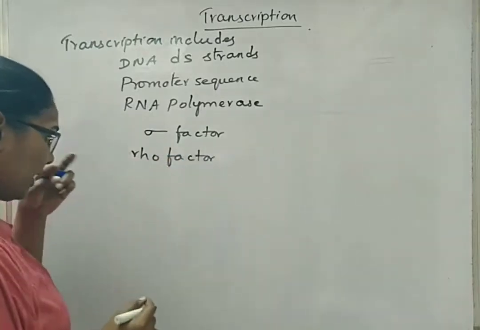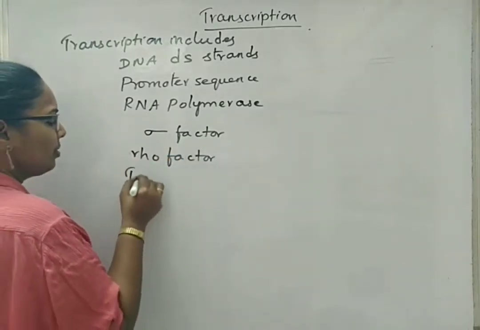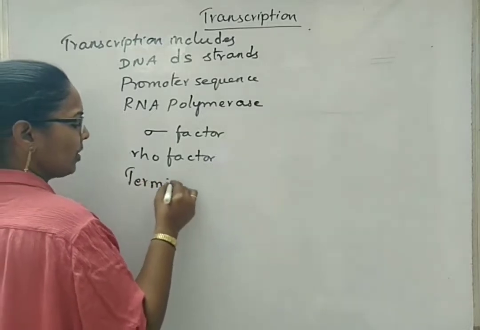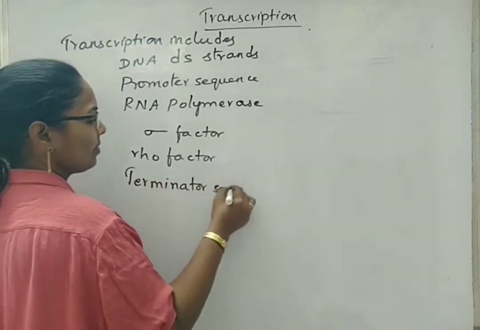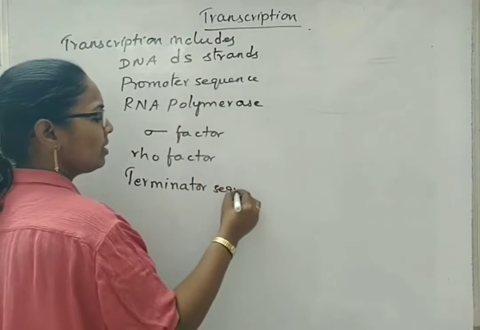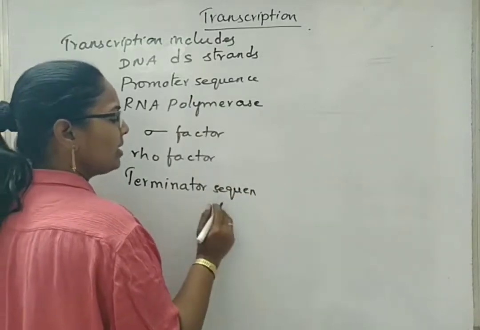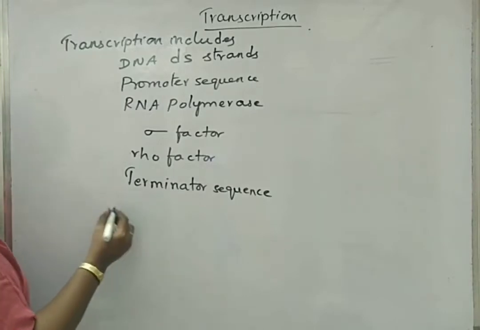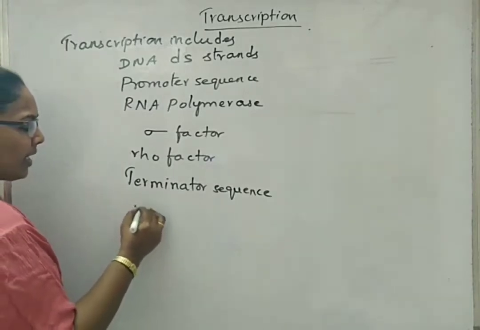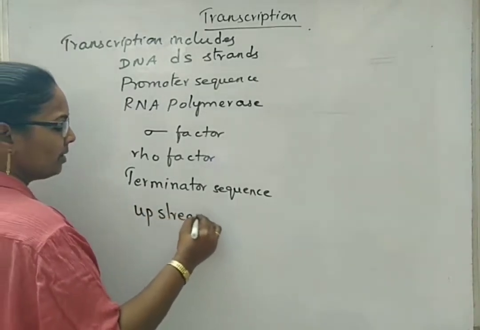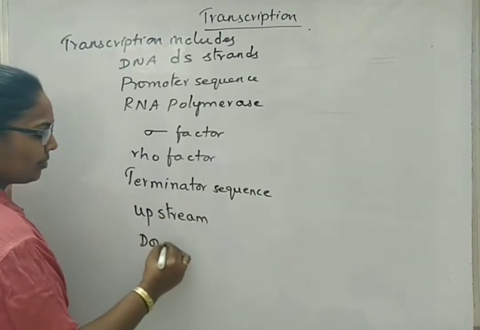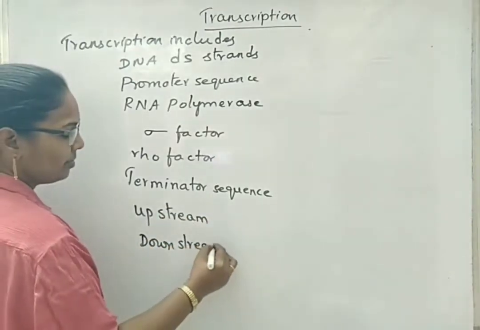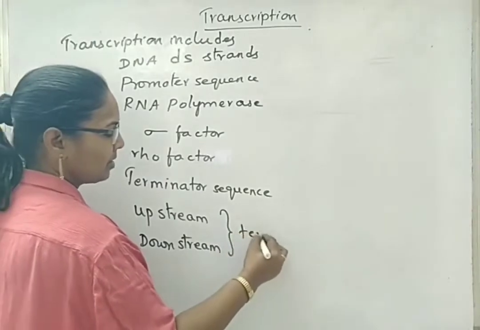These are considered as the regulatory proteins, and also terminator sequence. Like the promoter sequence, we have the terminator or terminating sequence. Next, here we also read some terms like upstream and downstream.